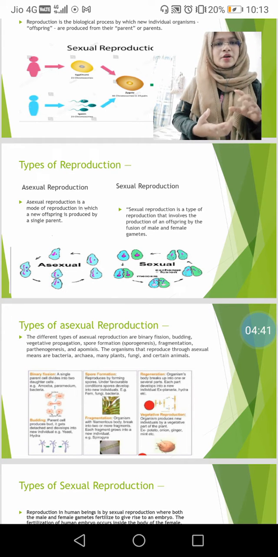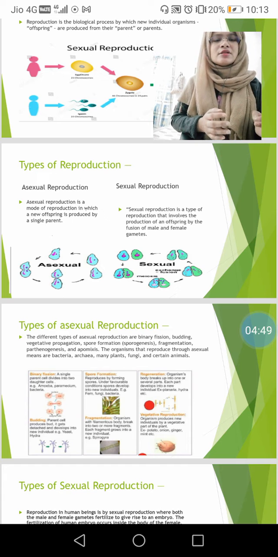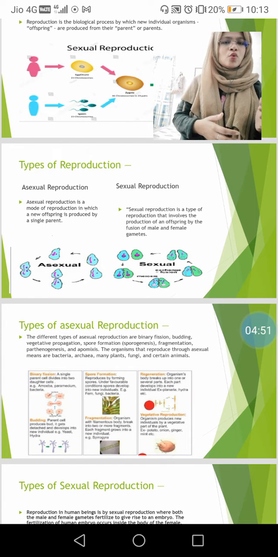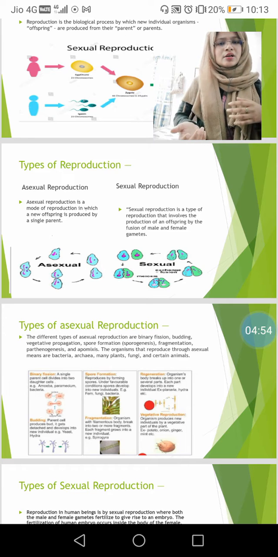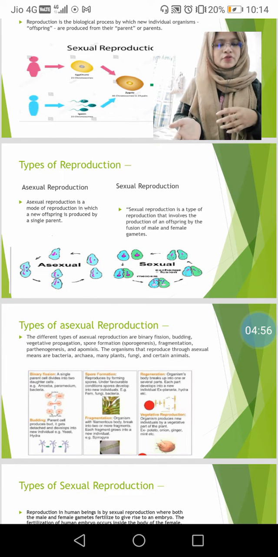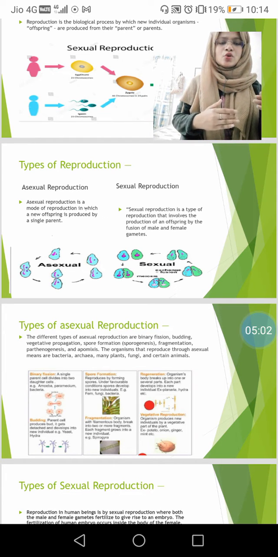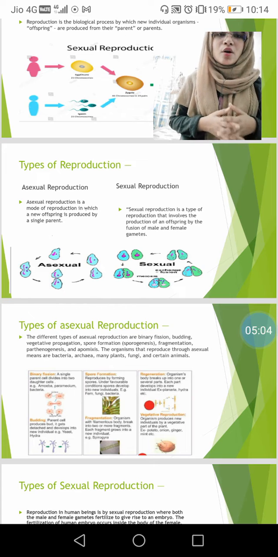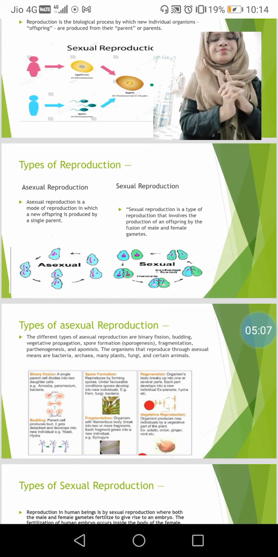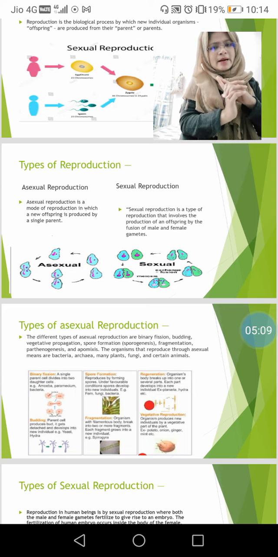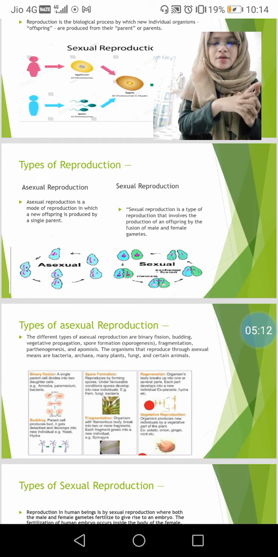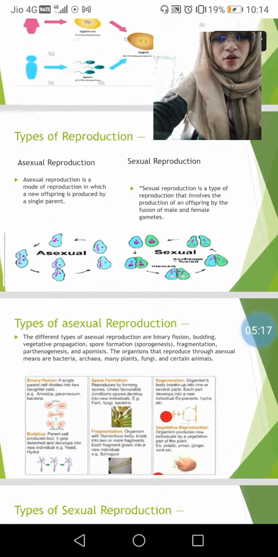Binary means two. When the parent cell splits up into two daughter cells, that is called binary fission. And when the parent cell splits up into many daughter cells, that's called multiple fission. Binary fission happens in bacteria, and multiple fission is seen in Spirogyra.